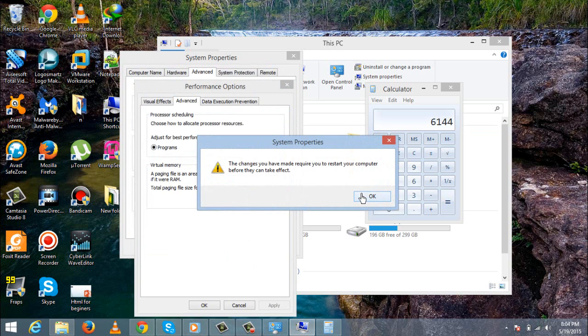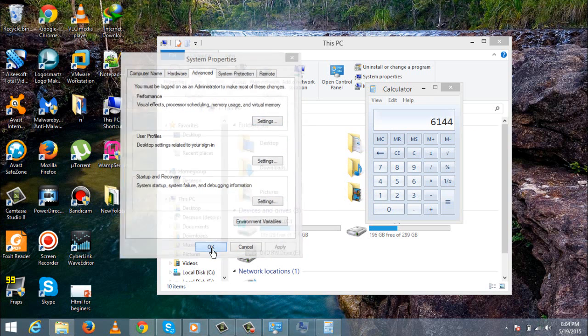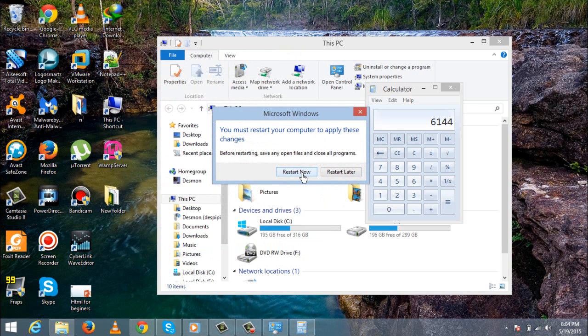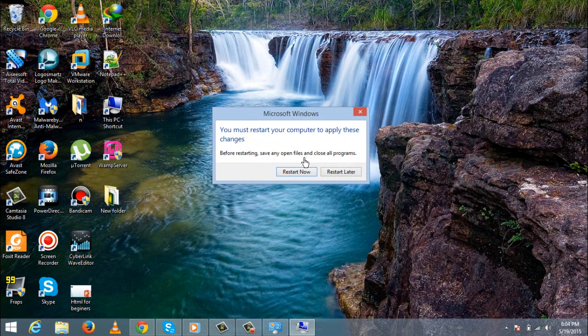So it will ask you to restart your computer before it will actually take effect. You click on OK, and then this message will be prompted to you, Restart. So you restart your computer and you have actually upgraded your RAM. And for more and better performance, I'll advise you to upgrade your physical RAM rather than the virtual RAM, if you have the money to do so. I'll just restart.